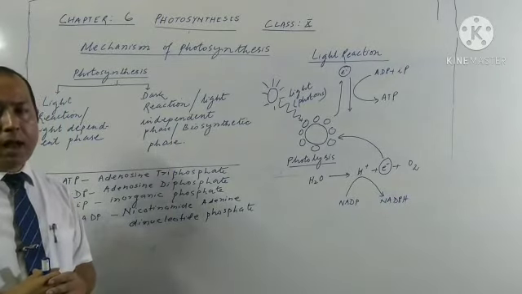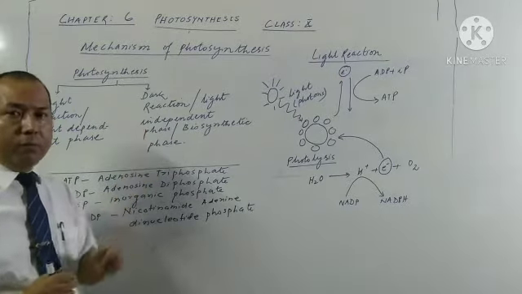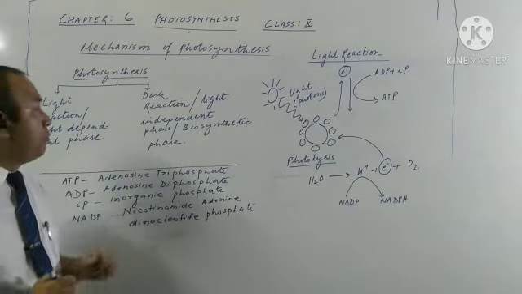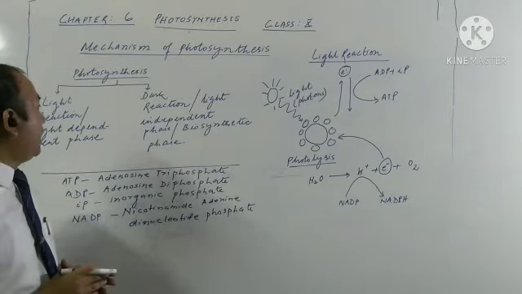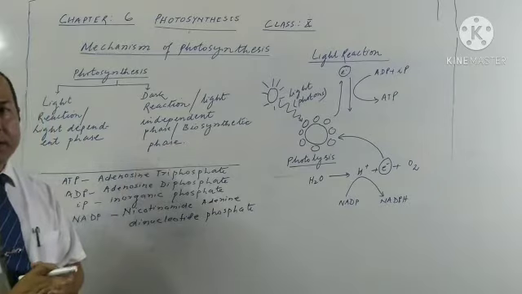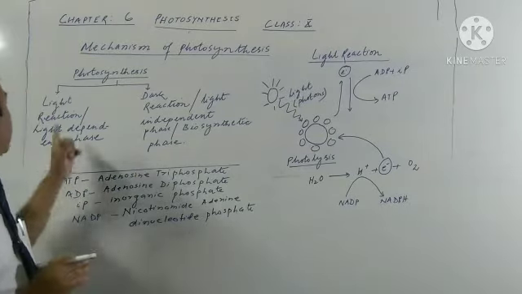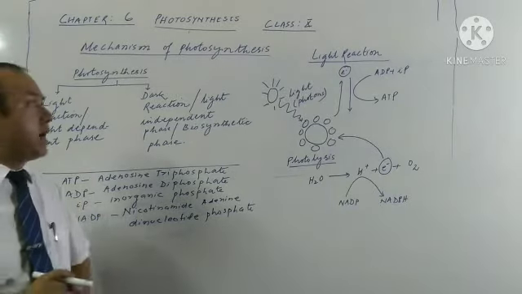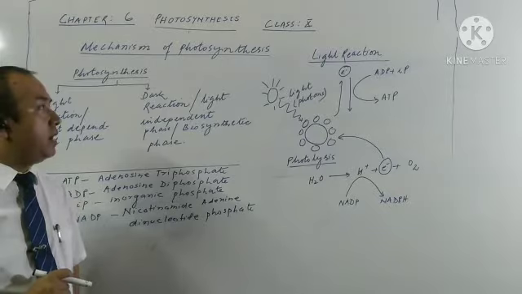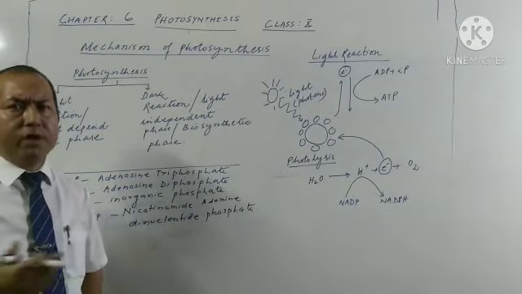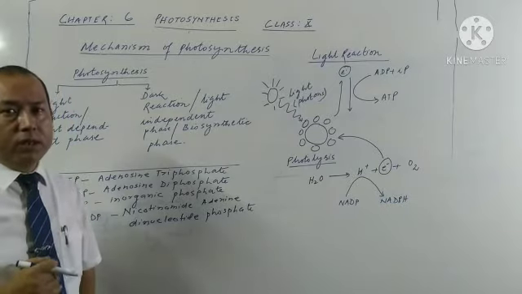It is also called as biosynthetic phase because it is the phase of photosynthesis during which food is produced, glucose is produced. So that is why it is called as the biosynthetic phase. So first we will start with light reaction. Let us try to understand what is this light reaction, what is meant by light reaction, and what are different types of events that usually occur during this phase of photosynthesis.